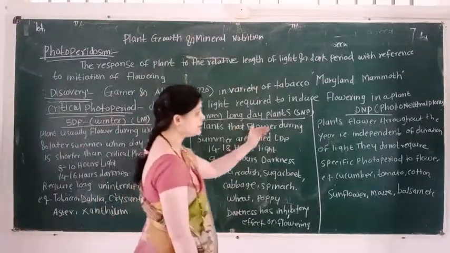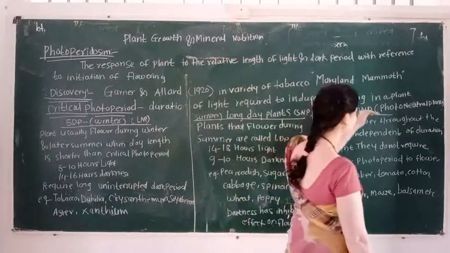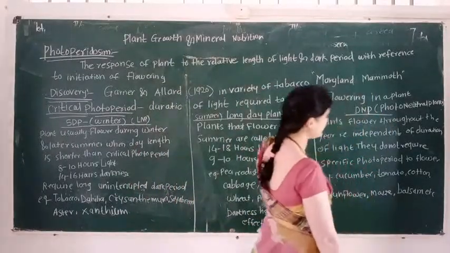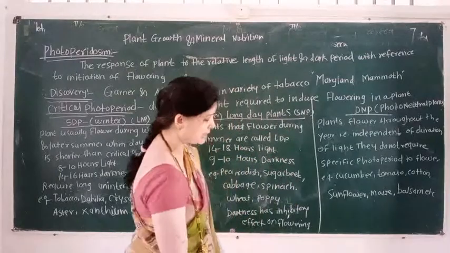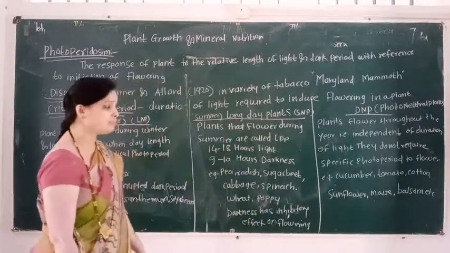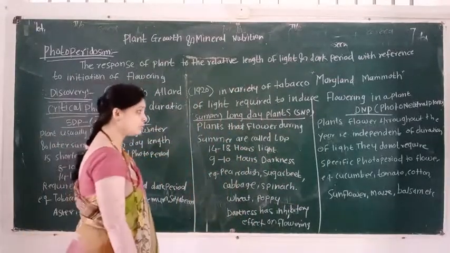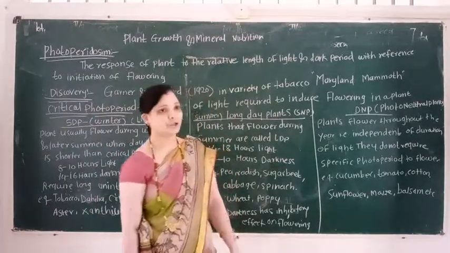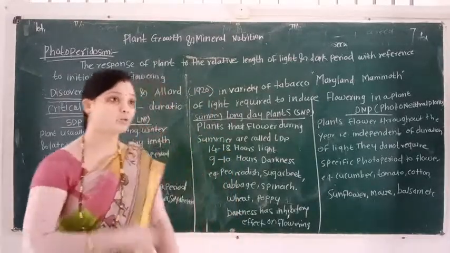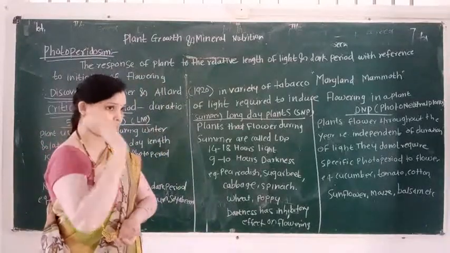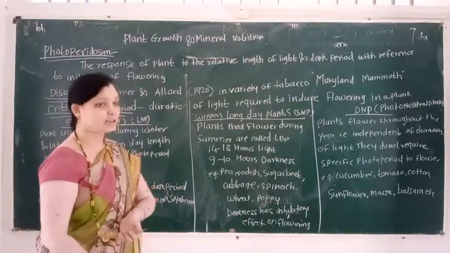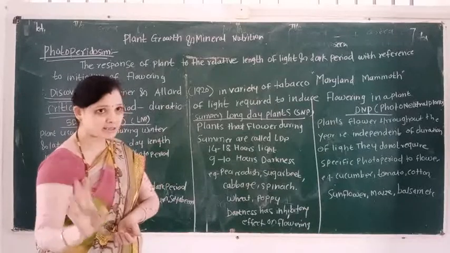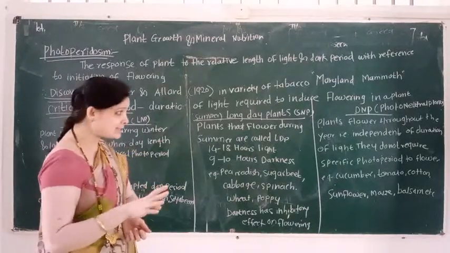Then third type is known as day neutral plant. Day neutral plant is also known as photoneutral plant, plants which induce flowering throughout the year, that is in winter season, summer season, spring season.